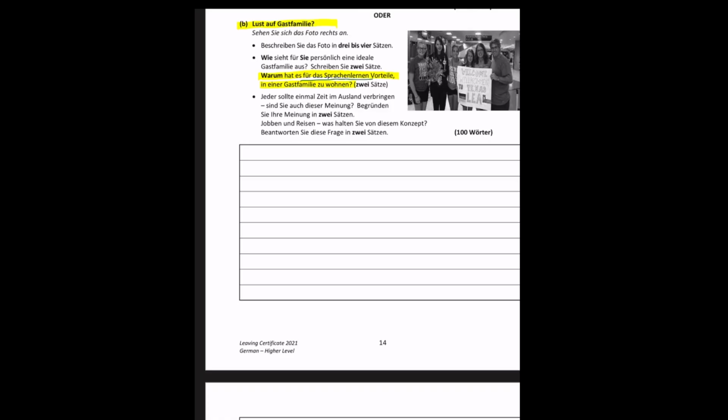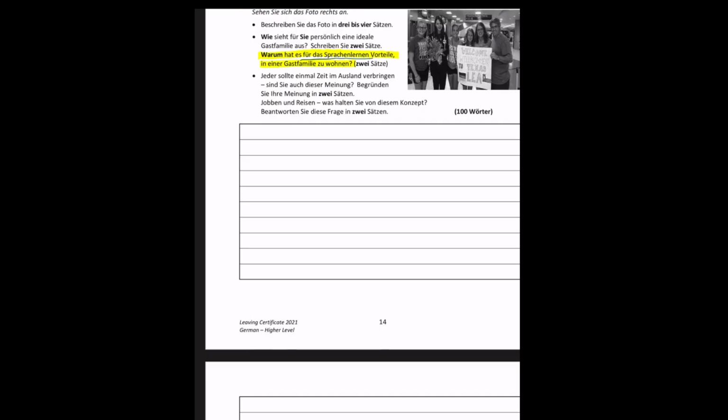And again on this question, another rather tricky question was the second part here, which said, Jobben und Reisen, was halten Sie von diesem Konzept? So, was halten Sie von diesem Konzept is, what do you think of this concept, which is the concept of having a job and traveling simultaneously or at the same time. And again, what was really necessary here was that you engage that idea of having a job and traveling at the same time.